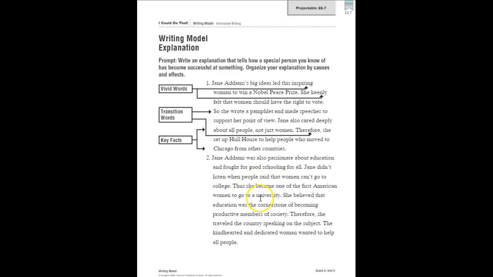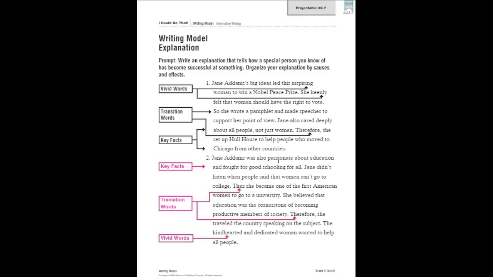She went to a university. She traveled the country speaking about education. Okay, so if we needed to mark it up, this is what it would look like. We have our key facts all over the place. Our transition words. Oh, kind-hearted is a nice vivid word, as well as I think passionate is also a very vivid word. It paints a picture of the subject of this explanation.